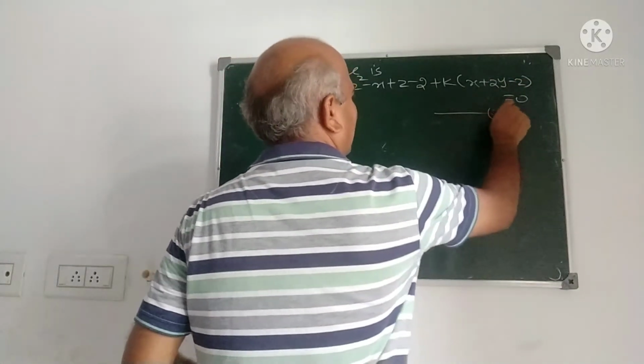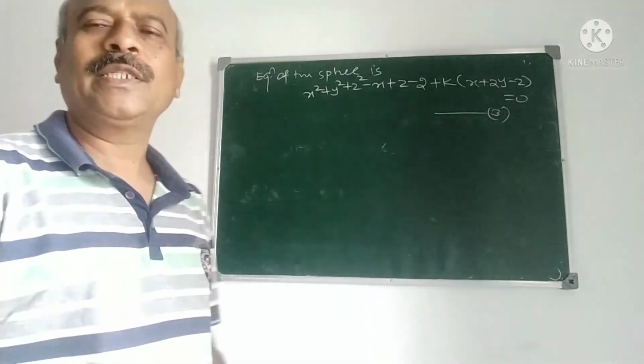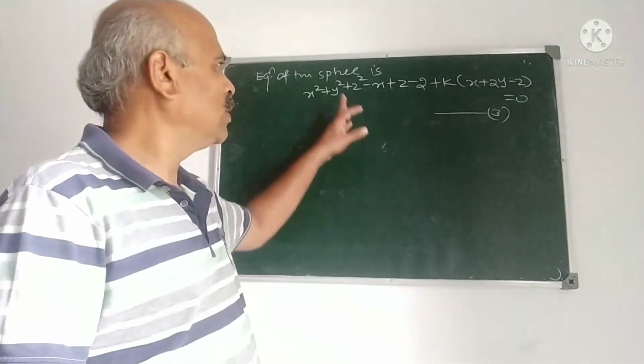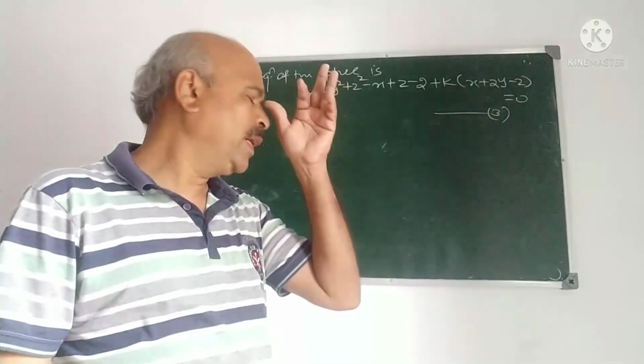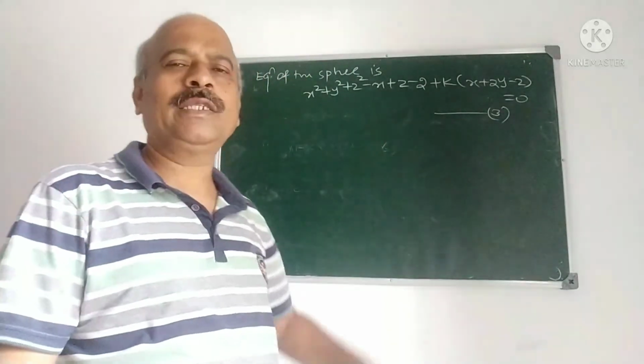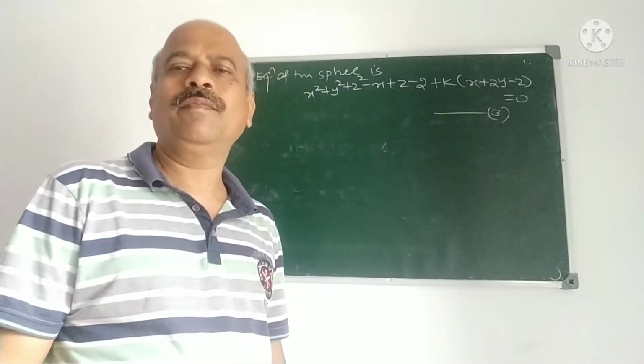I take this as 3. What is the second part? Find the equation of the sphere having this circle as great circle.